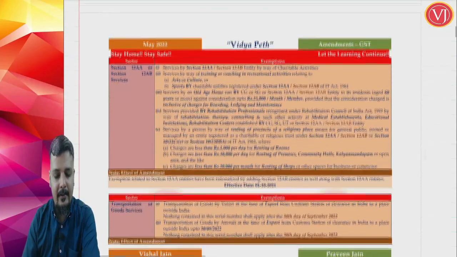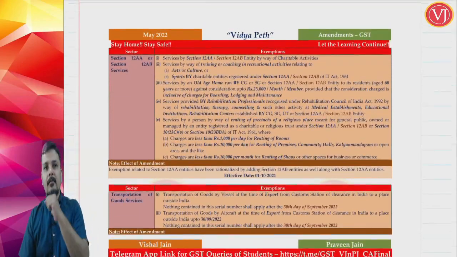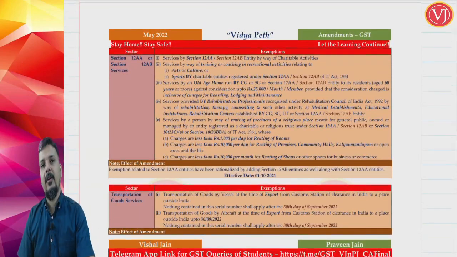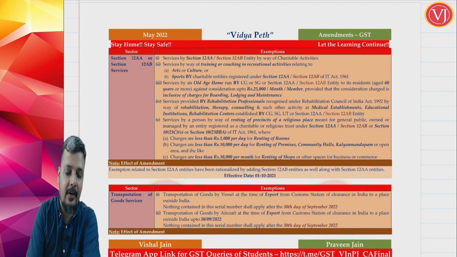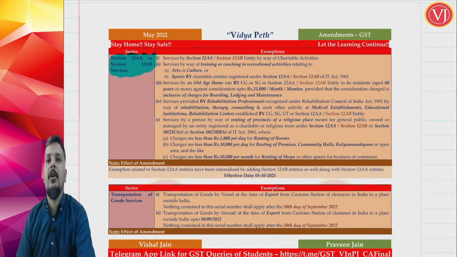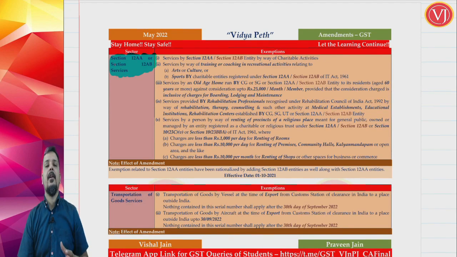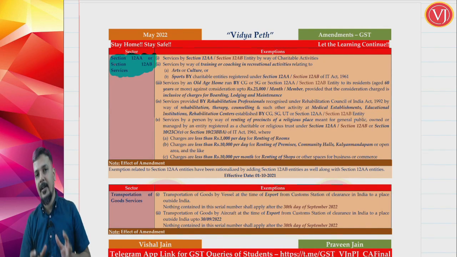Right. Now friends, the next set of amendments is there in your charitable trust. So the next sector that we are going to discuss is charitable trust. Now this amendment is due to income tax. It has come here. So when you talk about your charitable trust, there was earlier only one category, section 12AA in your income tax. Now that has been extended to section 12AB also. So there are two categories, 12AA category and 12AB category.